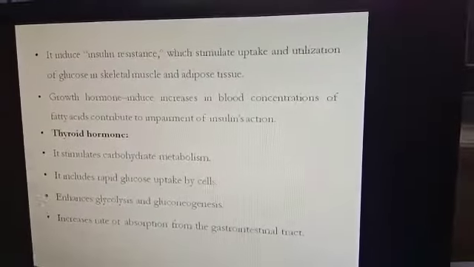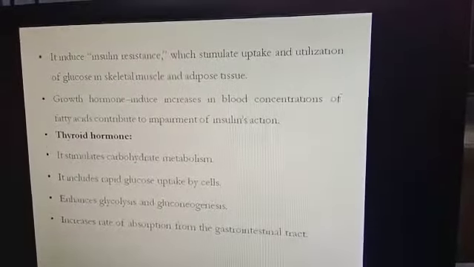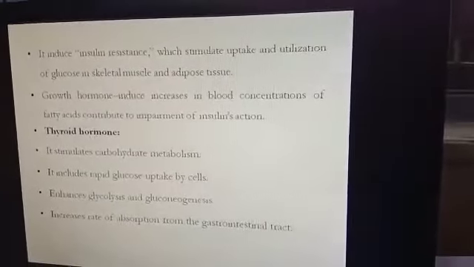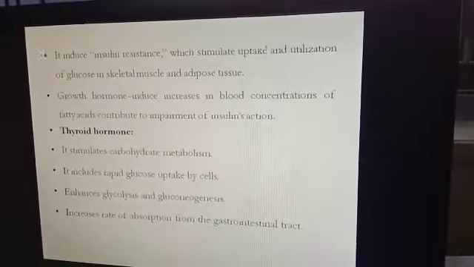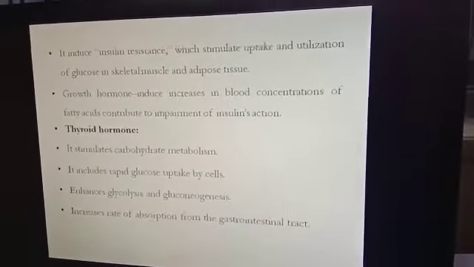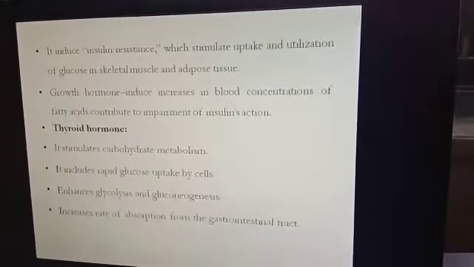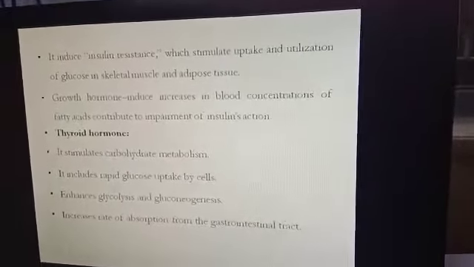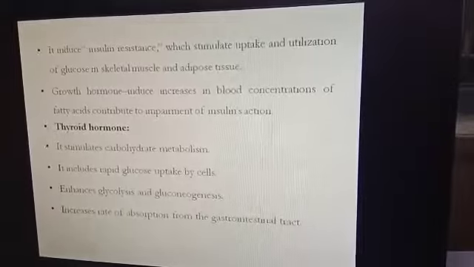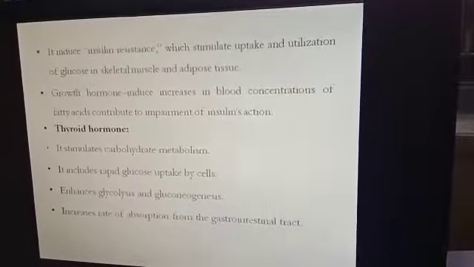Growth hormone induces insulin resistance, which opposes the uptake and utilization of glucose in skeletal muscle and adipose tissue. So growth hormone induces insulin resistance, so that tissues like skeletal muscle and adipose tissue won't respond to insulin, due to which blood glucose doesn't enter into the skeletal muscles and adipose tissue. Again, growth hormone increases the blood concentration of fatty acids, which contributes to the impairment of insulin action.